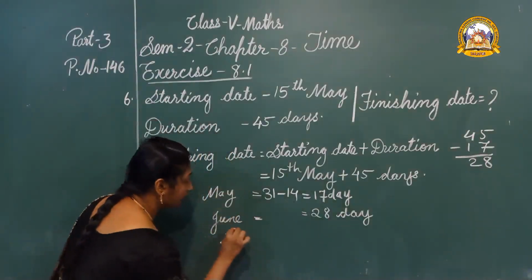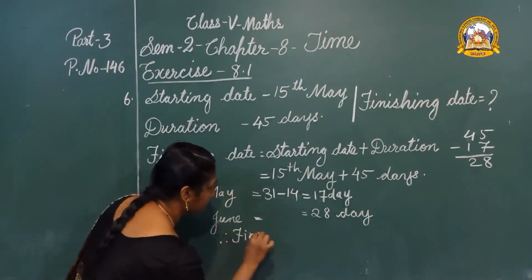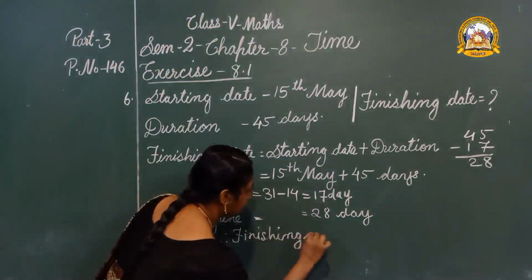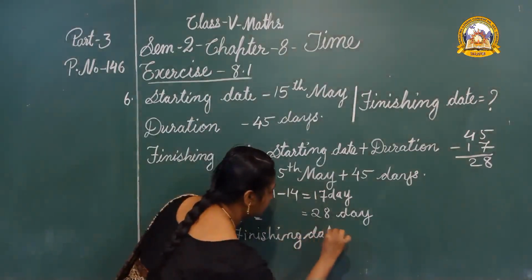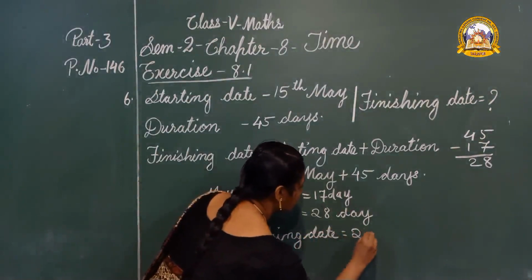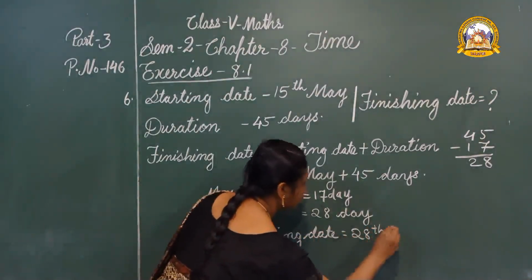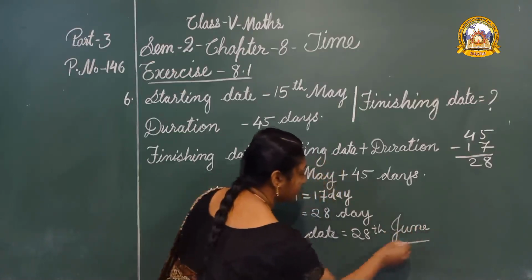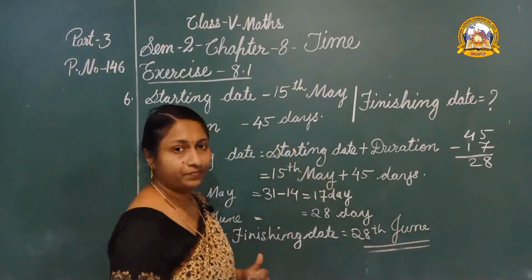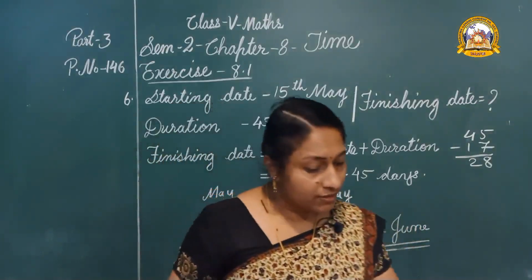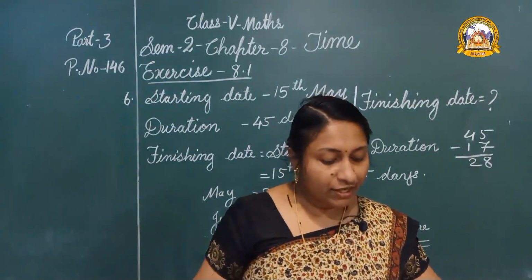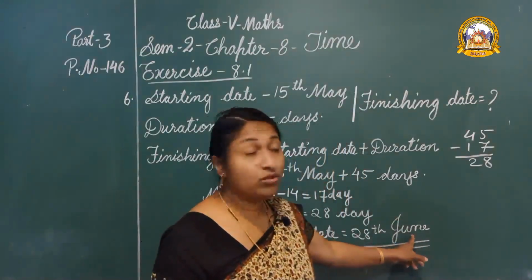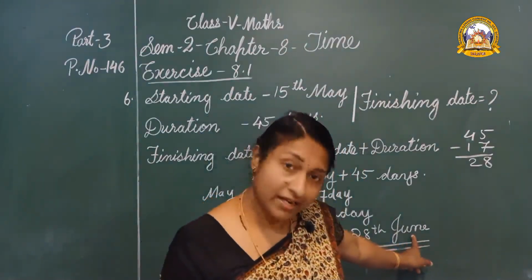Therefore finishing date is equal to 28th June. Okay? Did you get? The question: what is the date of the last class? So, 28th June is the date of the last class.